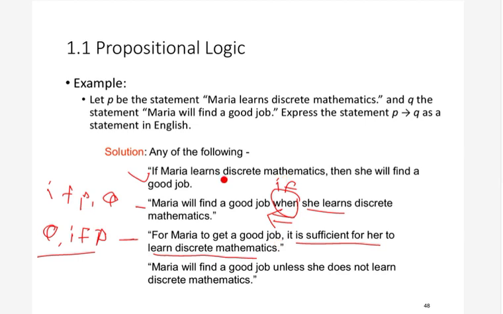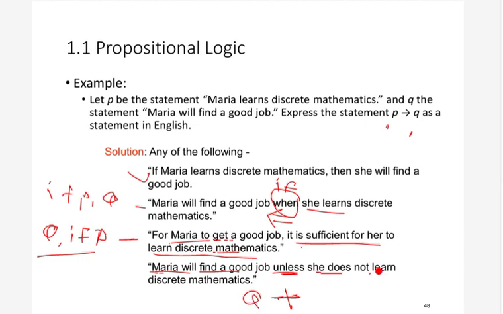Similarly, you can write it like this: Maria will get a good job unless she does not learn discrete mathematics. We already know that unless is nothing but or, so you can replace this unless with or. Maria will find a good job is nothing but q. She does not learn discrete mathematics is nothing but p dash. So we have got q plus p dash, and we already know that p dash plus q is nothing but p implies q. So this is also equivalent to p implies q.